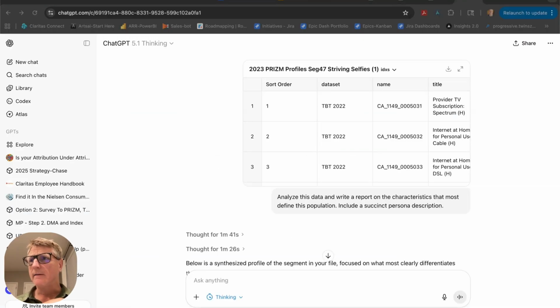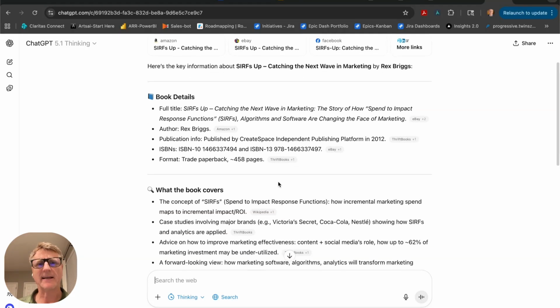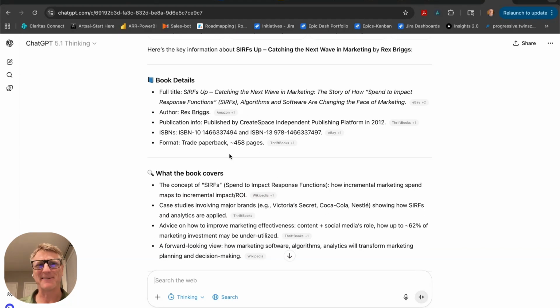Now, in the diminishing returns example, that requires a high level of precision. If you want to read more about spend impact response functions and how they work, you can either get the book I wrote over a decade ago, or you can probably ask ChatGPT for a summary of it or the key points and key ideas. Definitely encourage you to look into it. It's a really important area.